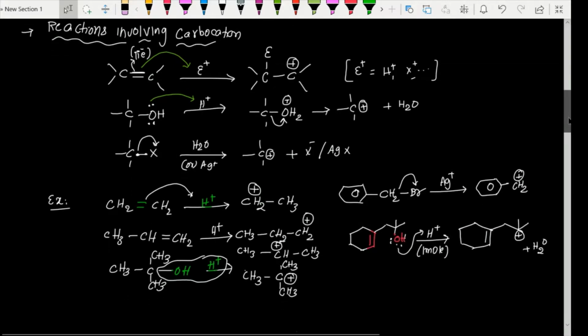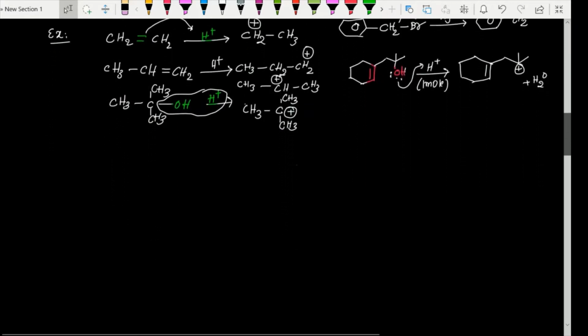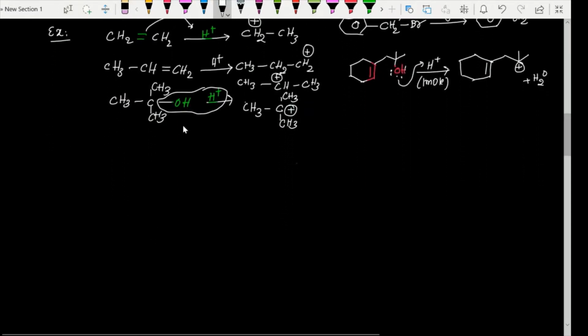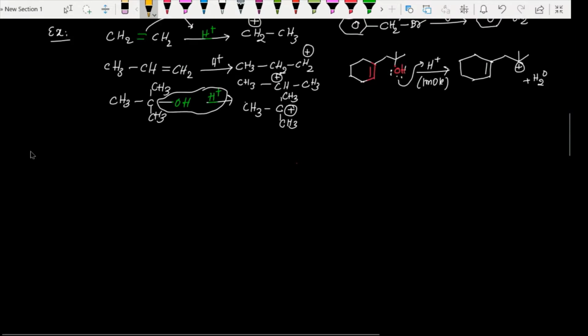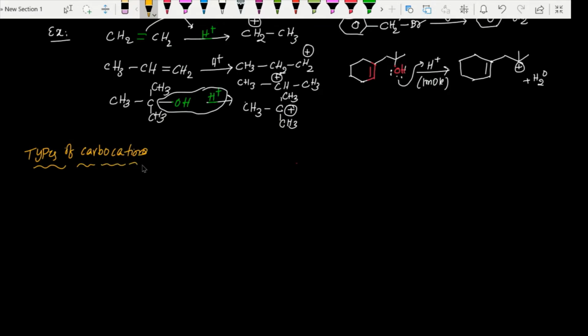Now in today's session we are going to discuss the types of carbocations. The types of carbocations depend upon the environment of the carbocation. So here is the classification we can give.